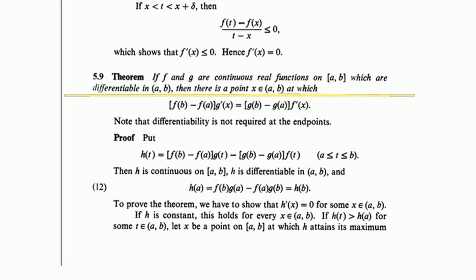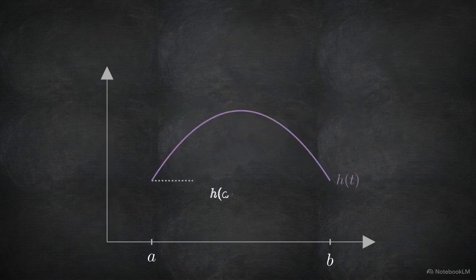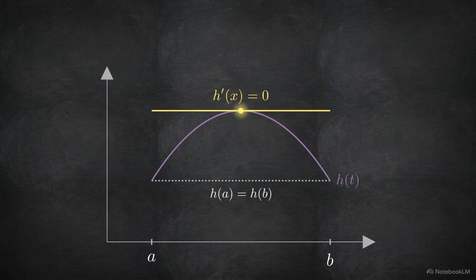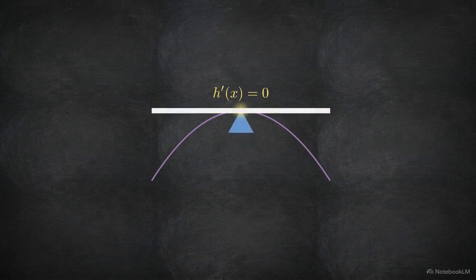This brings us to Theorem 5.9, the generalized mean value theorem. Rudin introduces a complex auxiliary function, h of t. By cross-multiplying the boundary values of f and g, this trick guarantees h of a equals h of b. Because this trick aligns the endpoints so that h of a equals h of b, we can apply our previous rule. Theorem 5.8 activates, guaranteeing there is at least one point where the derivative of h equals 0. This completes the proof of the generalized mean value theorem. Rudin's seemingly random algebraic function is a highly precise lever, designed specifically to exploit the zero-slope rule of Theorem 5.8.